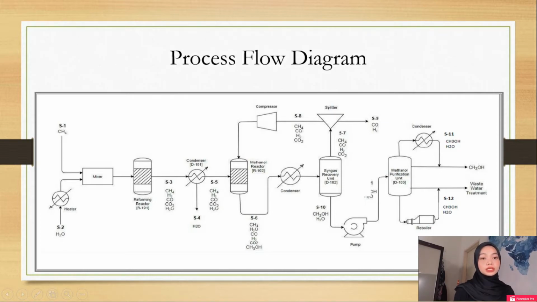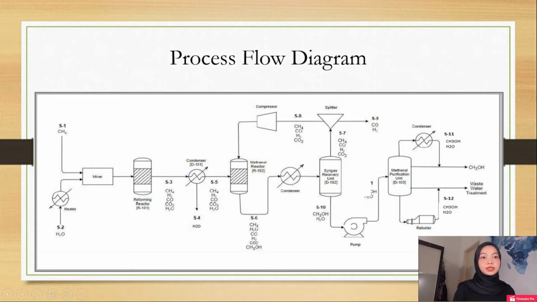The bottom product in S10 of the syngas recovery unit will become the inlet of the methanol purification unit and is further purified. From S10, the mixture of liquid methanol and water will be pumped into the methanol purification unit.